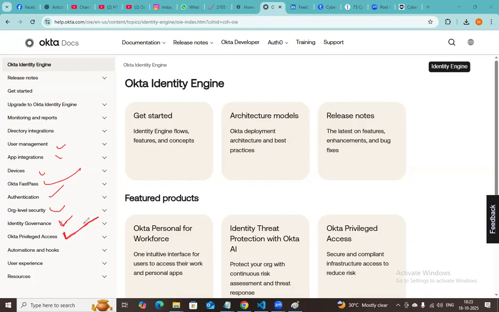Okta Privileged Access. What is the difference between normal access and privileged access? Normal access is user access to a few kinds of applications. Privileged access is going to be available only for the higher authorities, like MD level and CEO level. Those kinds of people get access to valuable information about the company, like how the company profits, or different kinds of related high level data they can access. Okta Privileged Access is also very, very important.